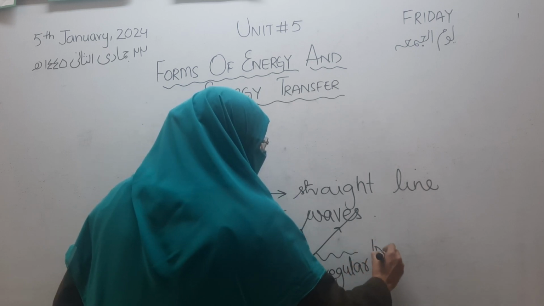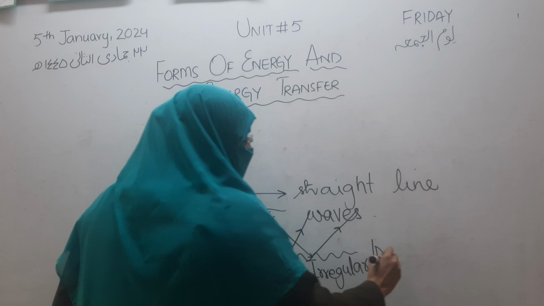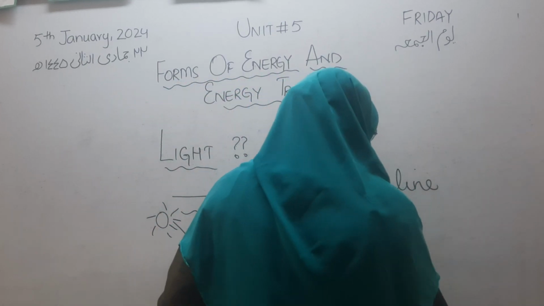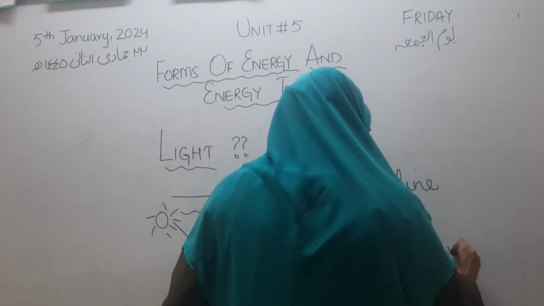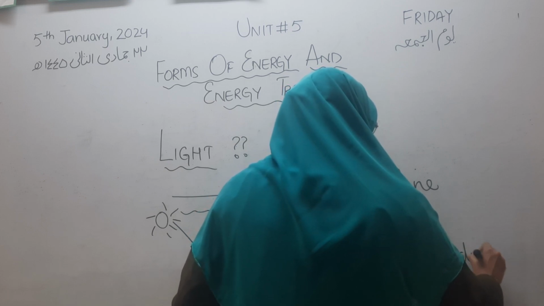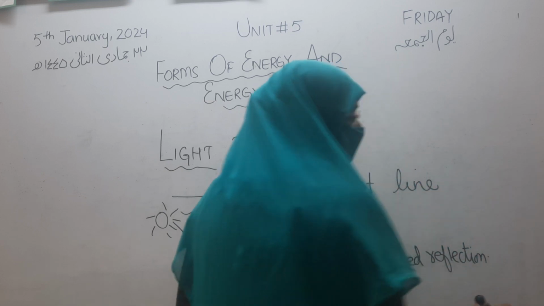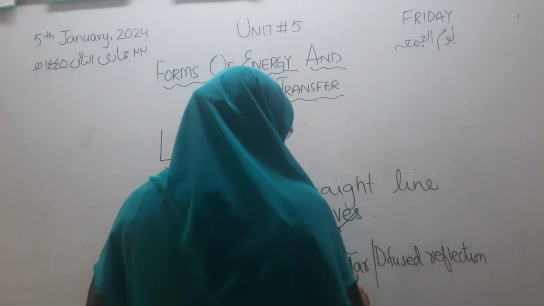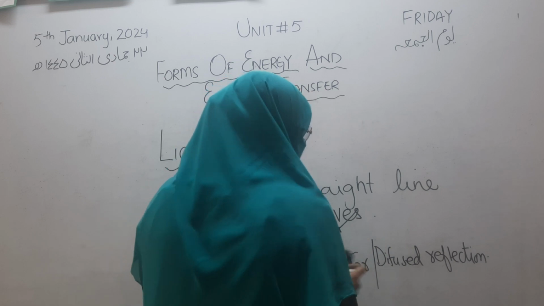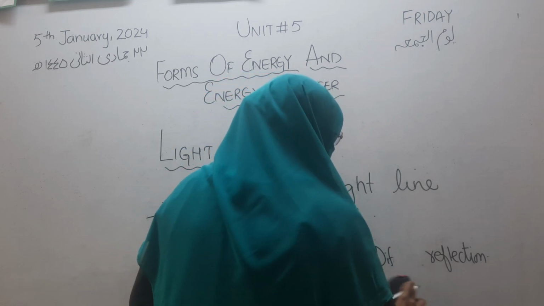Irregular and diffuse reflection. The first one is regular, and the second one is called irregular or diffuse reflection.